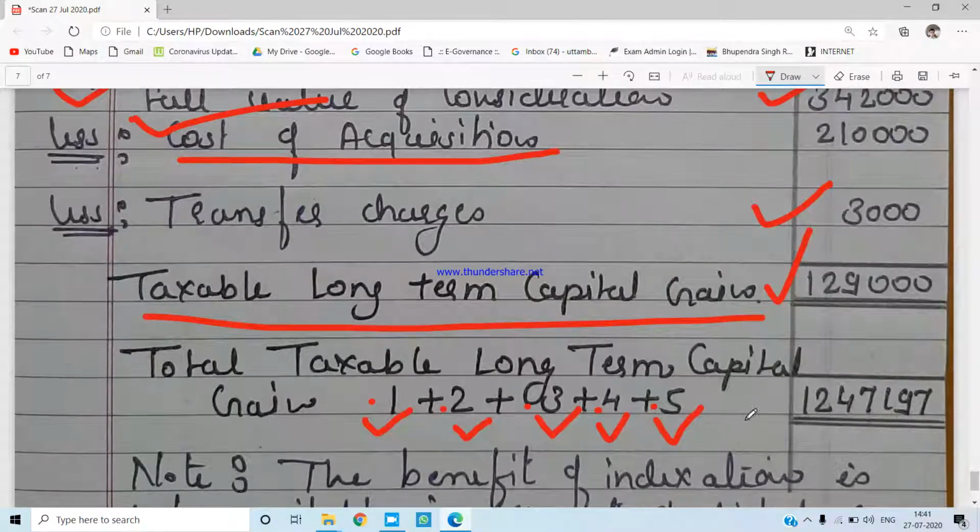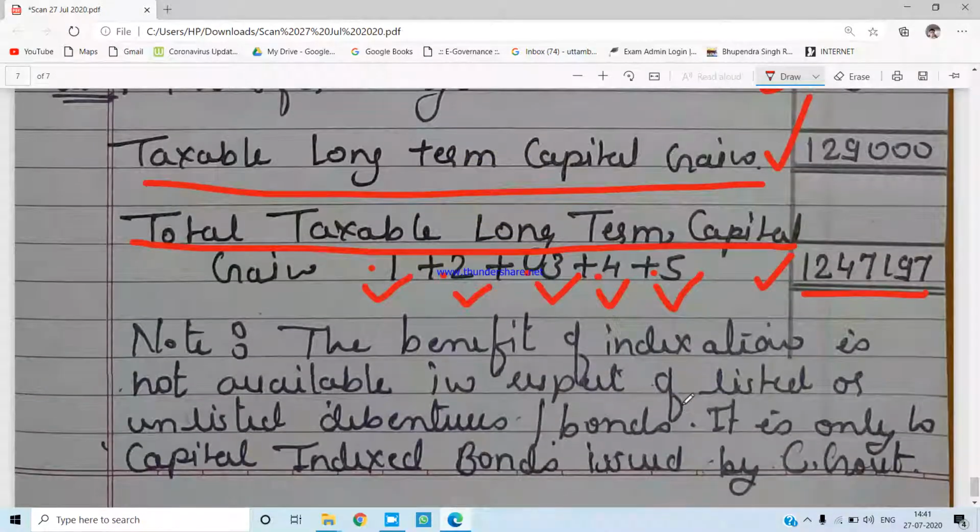Yes, if you can take the total of this, you will get 12,47,197 as the total taxable long-term capital gain of Miss Aditi for the assessment year 2019-20.